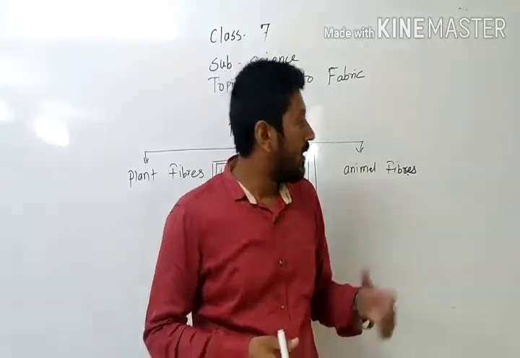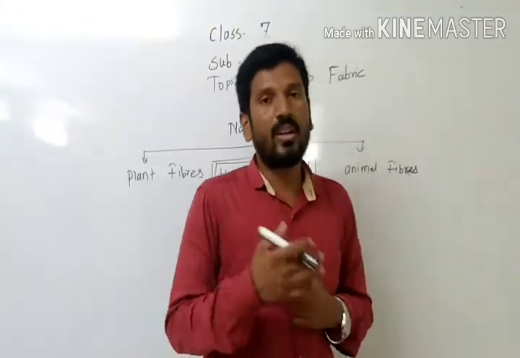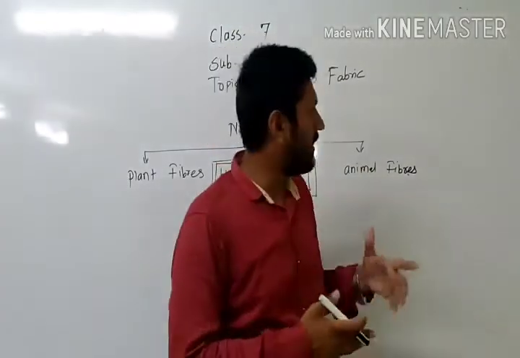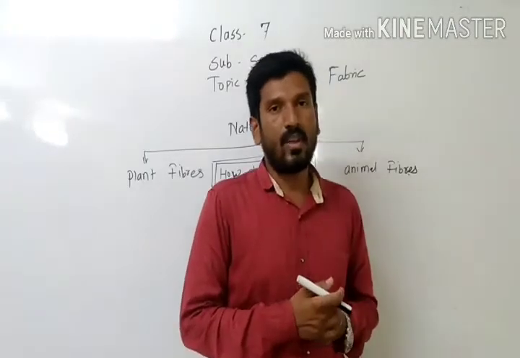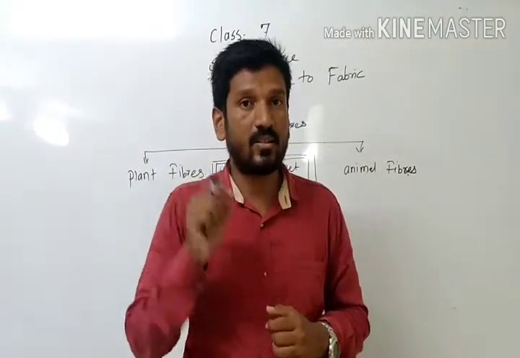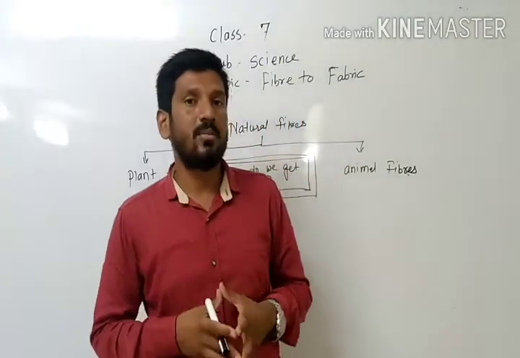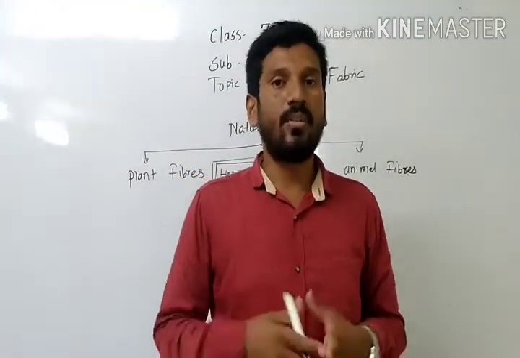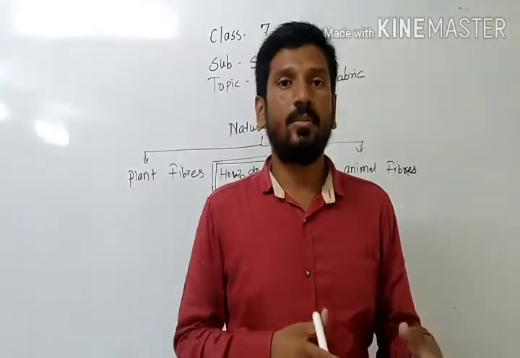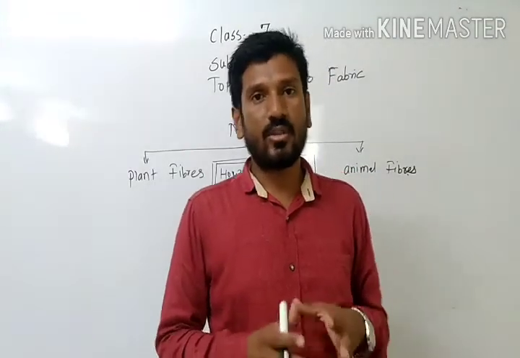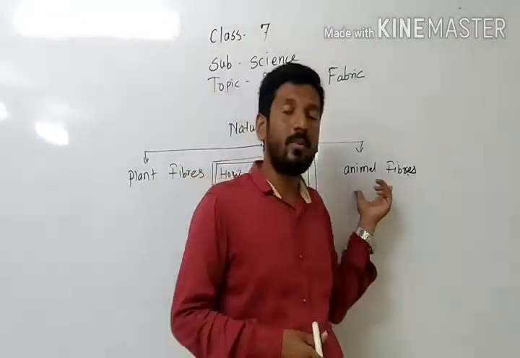So now, how do we get animal fibers? Actually it is a very huge industry. Whenever the word industry is used, it means production, profit, selling and purchase. The same thing applies here to animal fibers.